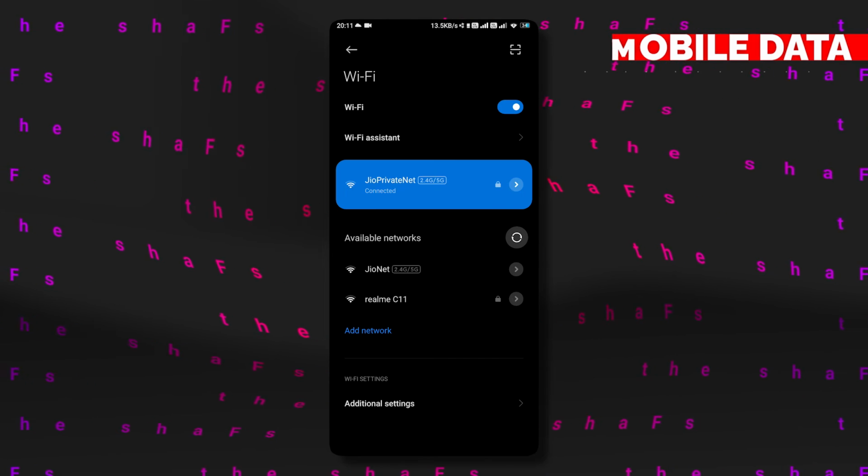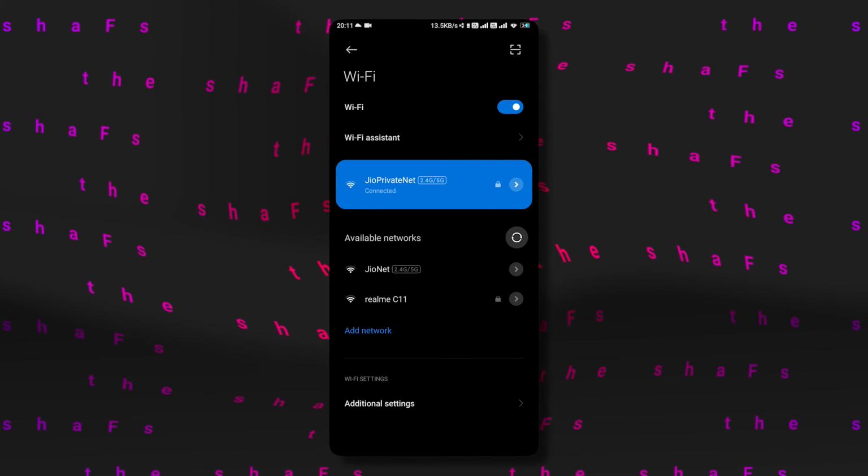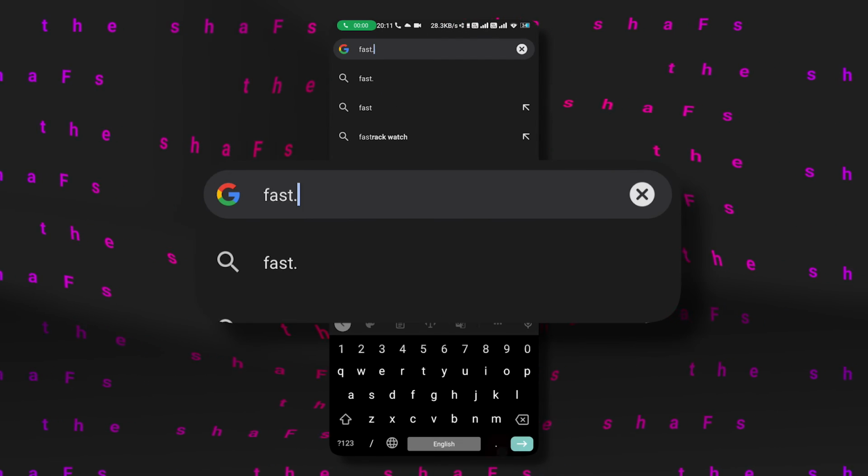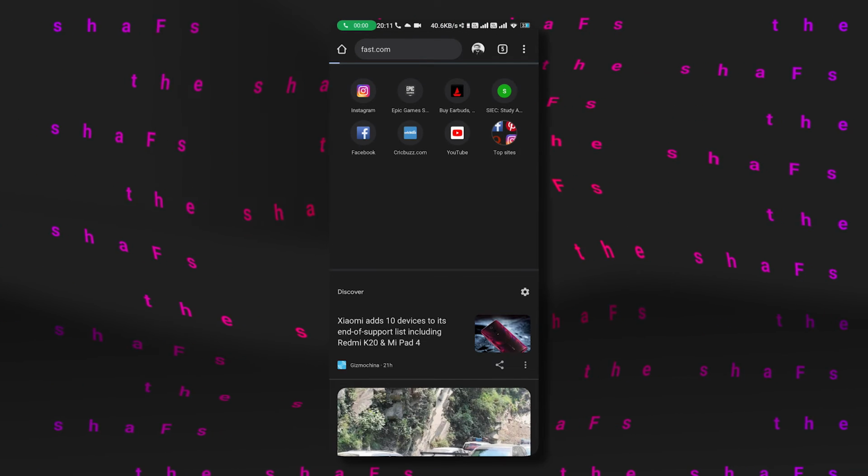So this is how you can use the Wi-Fi in any public place where there's no reception of your network. Now you can check your internet speed, which is far faster than no reception at all.